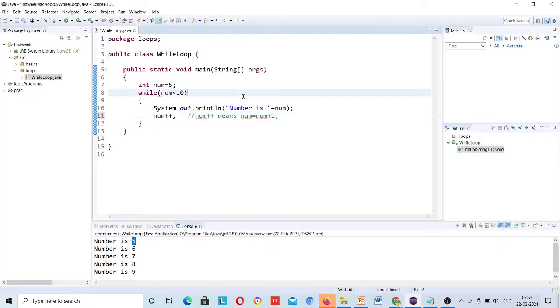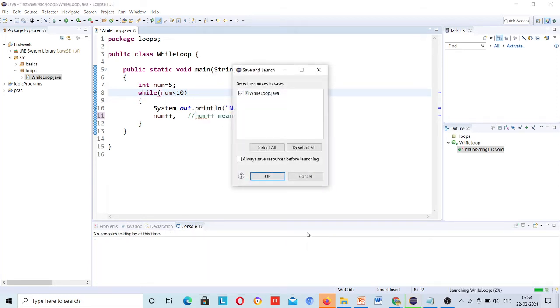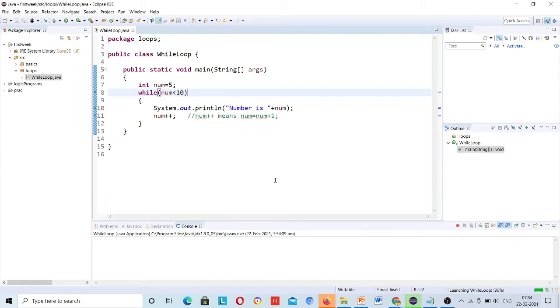Okay, so here this is how it's working. So I will put a debugger here, and one over here. Now debug as Java application.